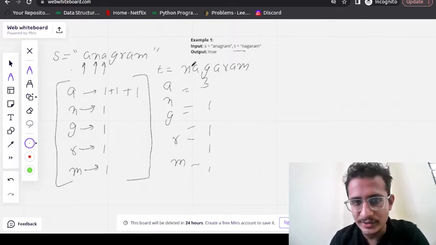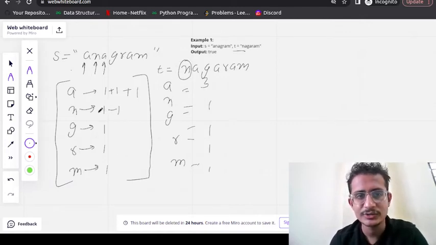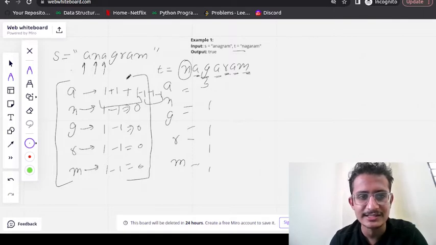Second approach, what you can do is, whenever you see one N, you will reduce the count of N. So now it means here also N is coming, here also N is coming, so it is coming equal times. Then A, so reduce the count of A. Then G, reduce the count of G. Again A, reduce more count of A. R, reduce the count of R. A, again reduce the count of A. M, again reduce the count of M. So here it will be 0, 0, 0. So here it was plus 3, then minus 3, 0.